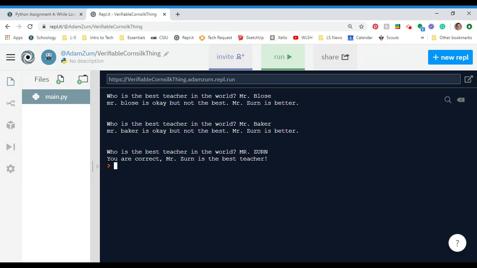All right, so we can see that program running there. Basically, we've got a while loop in there that we're testing against. We're using some dot notation, so the answer is being accepted regardless of capital letters. I got a response when I did it incorrectly, and then I got a response at the end when I did it right.